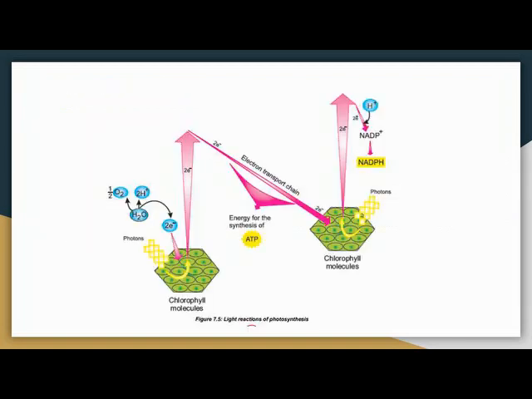So here you can see the diagram of light reaction. It is like a Z shape. The whole series of light reaction is called the Z scheme due to its Z shaped flow chart. In the diagram, the chlorophyll molecule absorbs the light from the sun, and photolysis of water occurs and oxygen and hydrogen get separated. Then these electrons move in the electron transport chain to produce energy for the synthesis of ATP, and the chlorophyll molecule also uses hydrogen ion from water to convert NADP positive into NADPH.